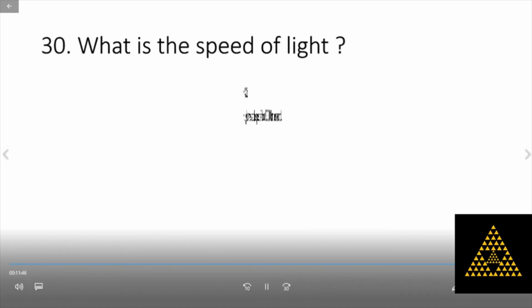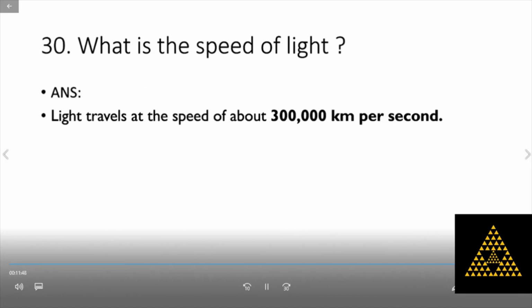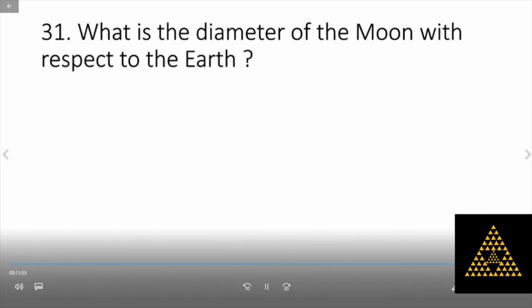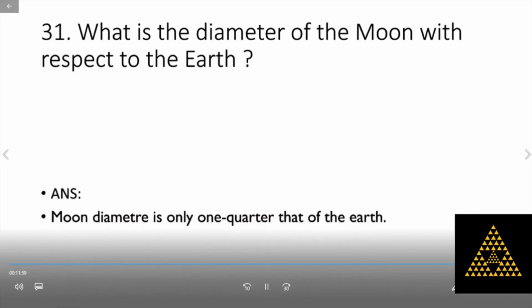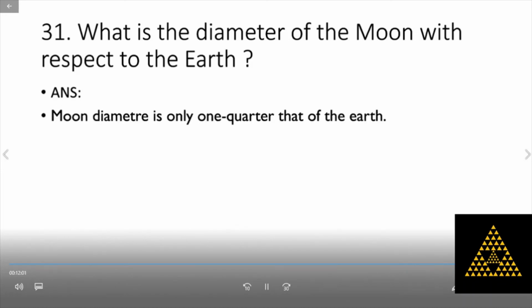What is the speed of light? 3 lakh kilometers per second. What is the diameter of the moon with respect to the Earth? The moon's diameter is 1/4 that of the Earth.